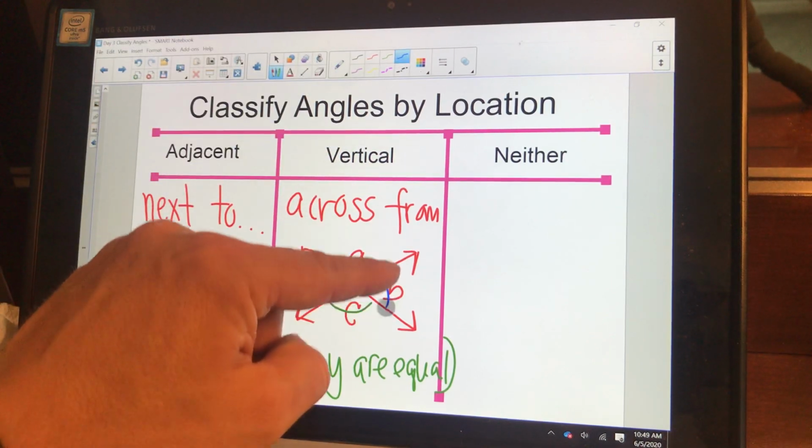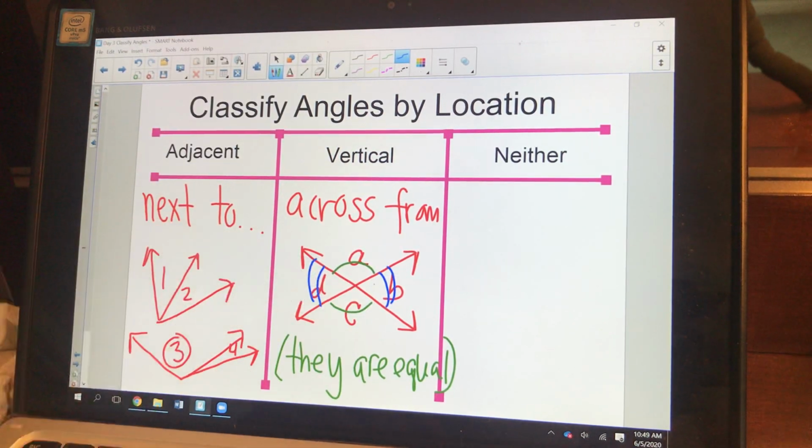Angles B and D are going to be vertical angles. They're across from each other when the two lines intersect.